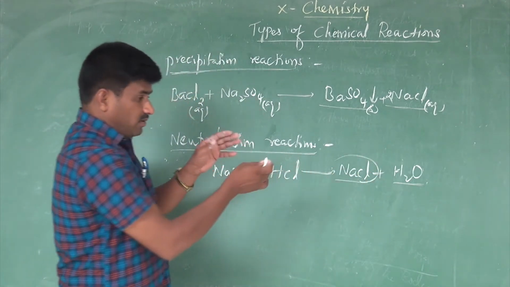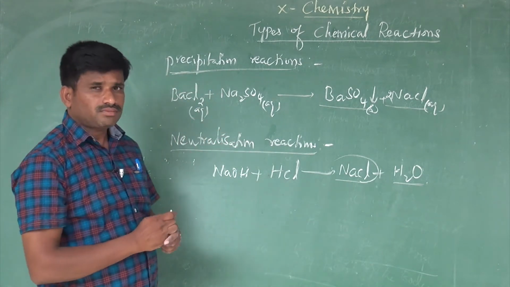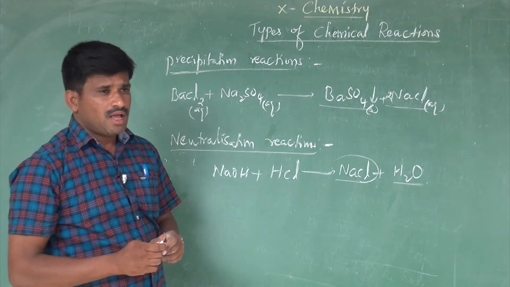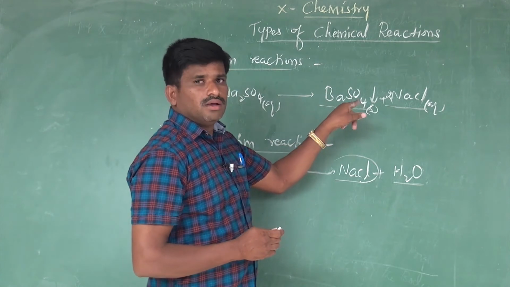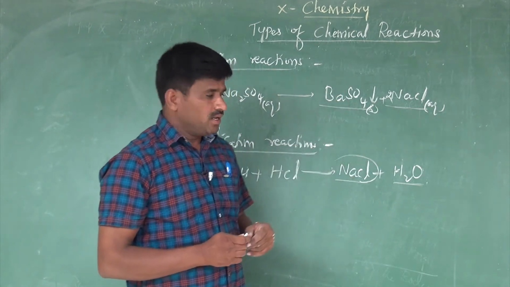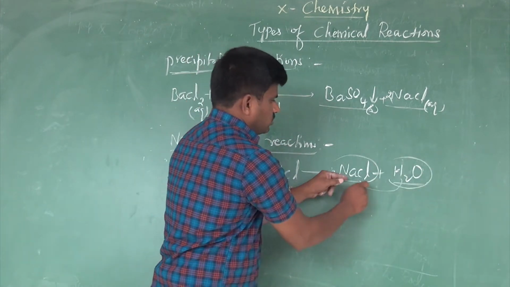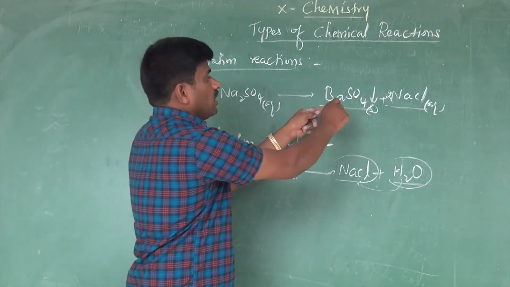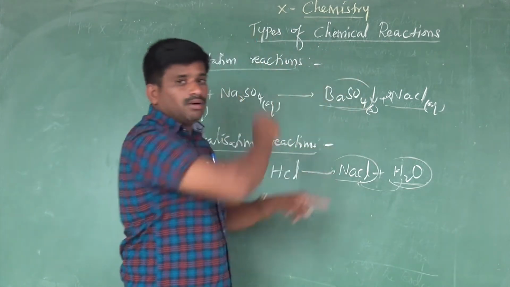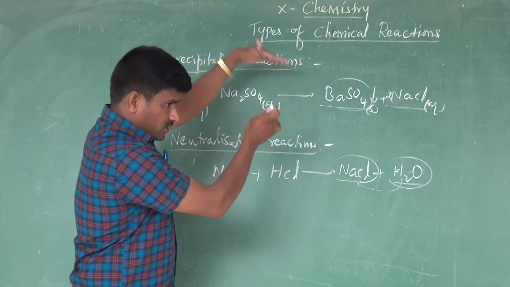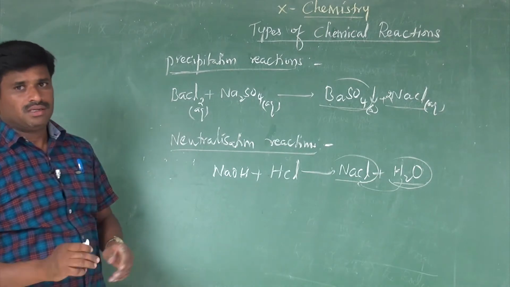So here I have given the definition for the double displacement reaction. In double displacement reaction, one of the products must be either salt or water. Here water is obtained, and salt also is a product. Otherwise it is also a salt, in the precipitate form, an insoluble compound. So these two types come under the double displacement reaction.